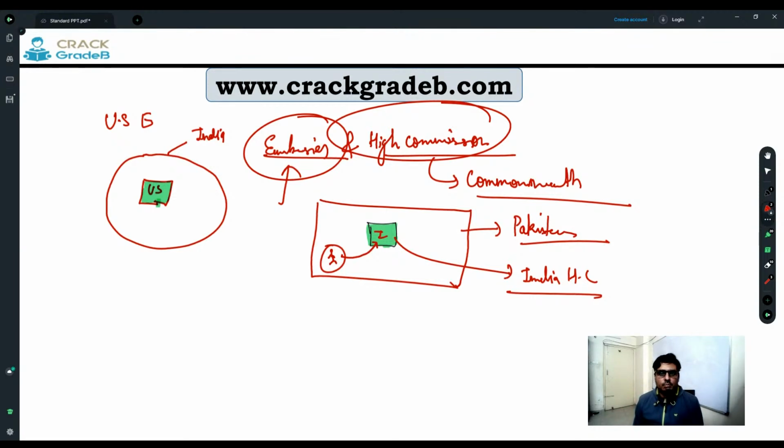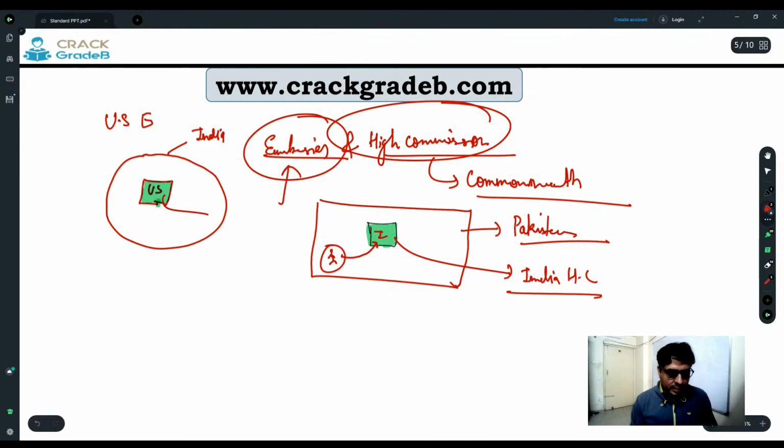So this is why most of the RAW agents, who work for external security, the Research and Analysis Wing, right, go to other countries as embassy officials. If you are disguised as an embassy official, even though the other country knows that you are a spy, you have a formal designation as an employee of the embassy. So you will get diplomatic immunity. So this is how the spy games are played. Anyways, our focus is different.